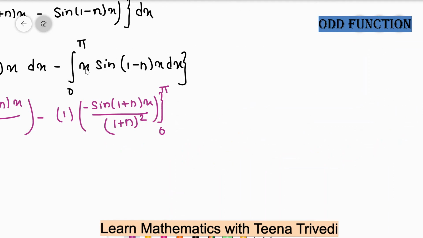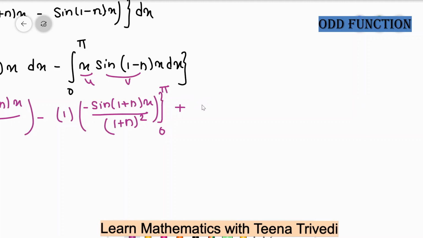In the next term you can see x sine 1 minus n, so we can write the n minus 1 term. Sine of minus theta is minus sine theta, so we can write plus sine, and then we integrate this part, u into v.